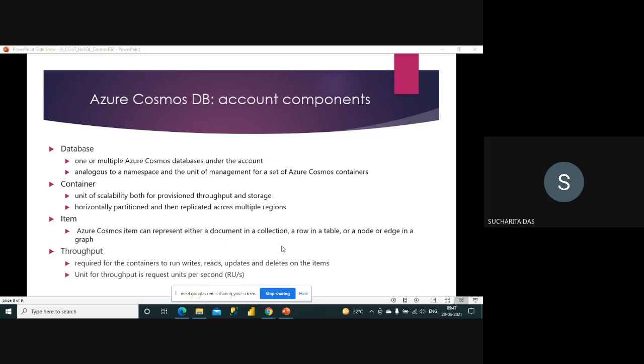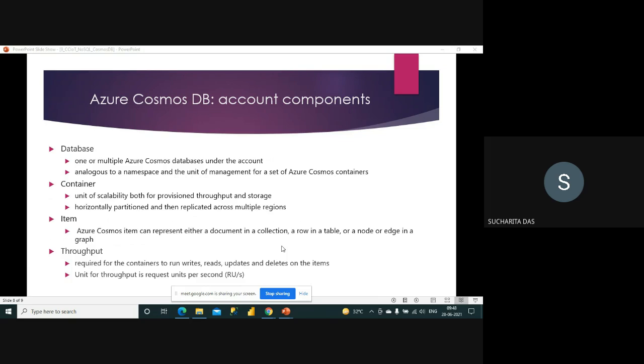Okay, now the different components of a Cosmos DB account. As I told, whenever you have an account, you have to start with a database. One or multiple Azure Cosmos databases you can create under the account. It is analogous to a namespace and is the unit of management for a set of containers. So where will you create your container? Inside the database. First you create your account, inside the account you create your database, inside the database you create your container, and inside the container you create your item.